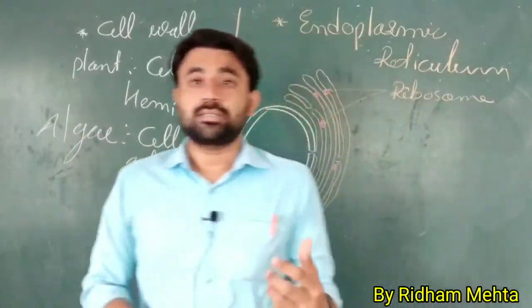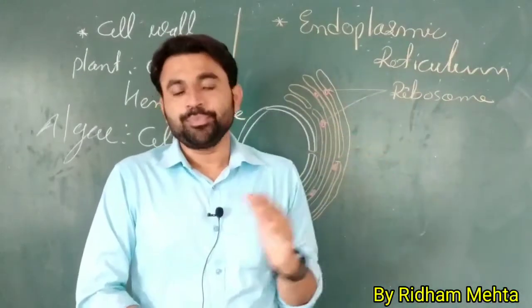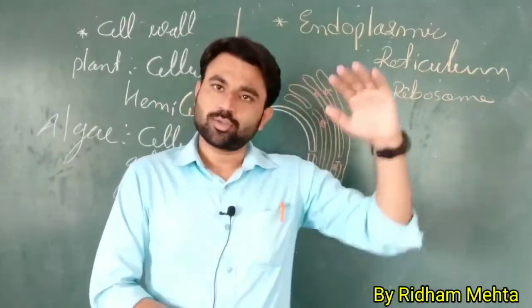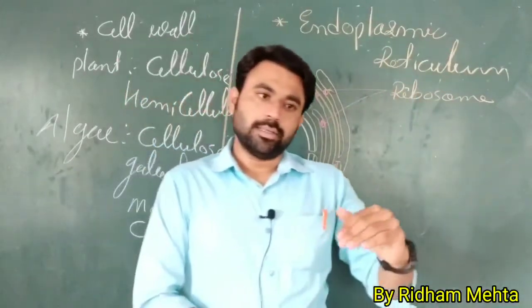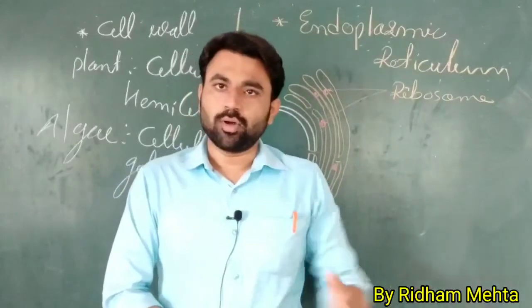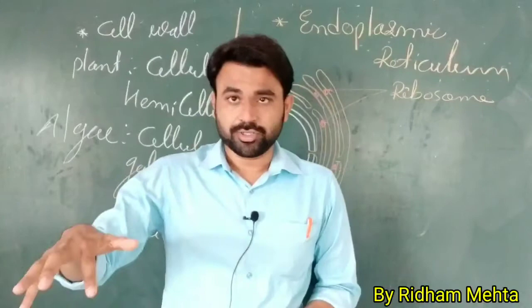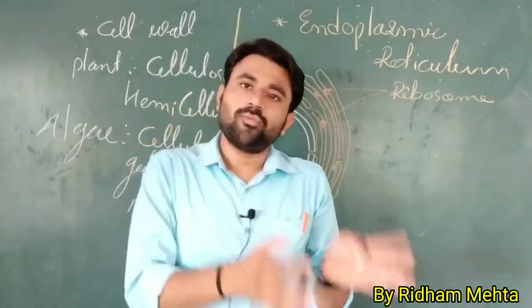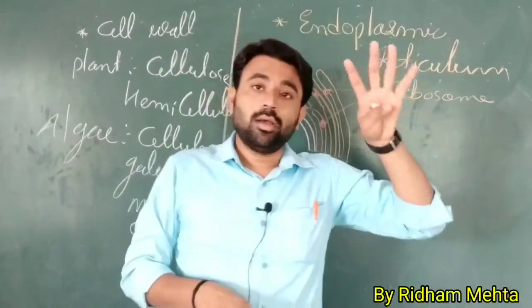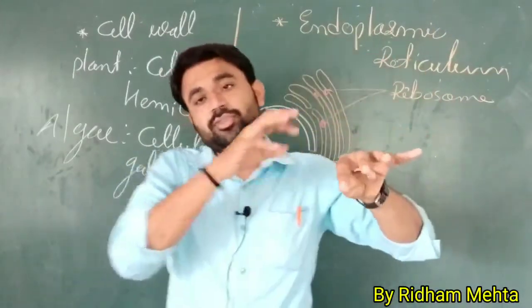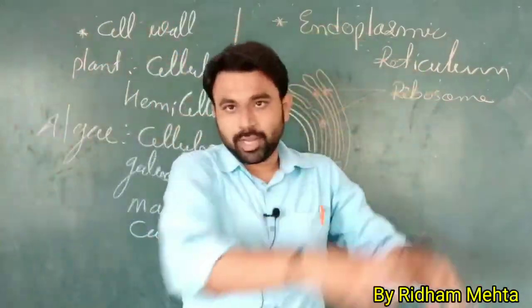Okay, now the next topic after the cell wall is the endomembrane system. What is the meaning of the endomembrane system? There are so many organelles like endoplasmic reticulum, Golgi body, lysosome, vacuoles and all. They all have different functions, and the functions of these organelles are coordinated with each other. Like the function of the endoplasmic reticulum is coordinated with the Golgi body's function, and the Golgi body arises from the endoplasmic reticulum.